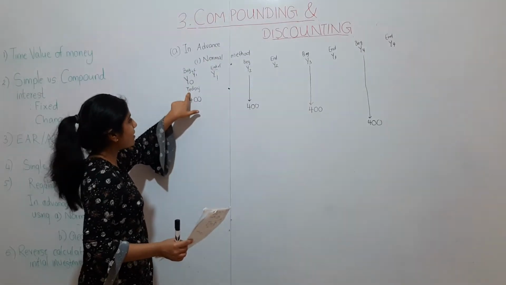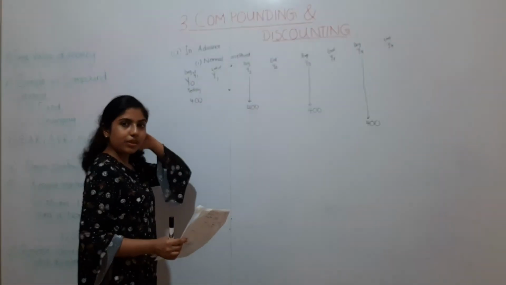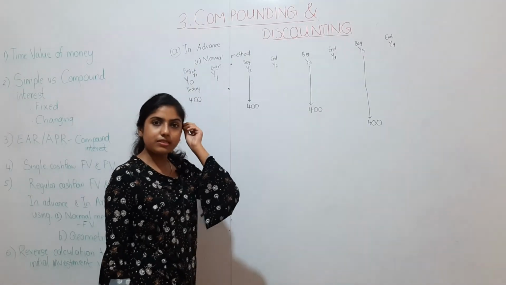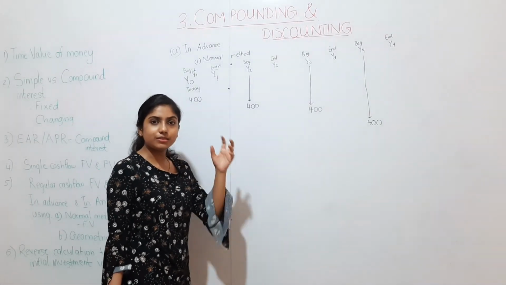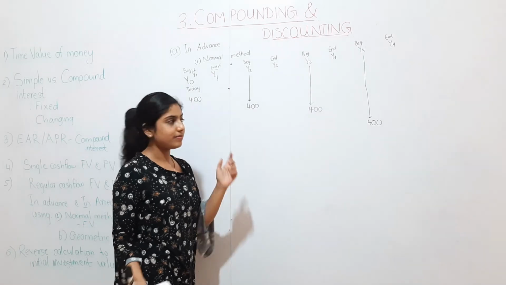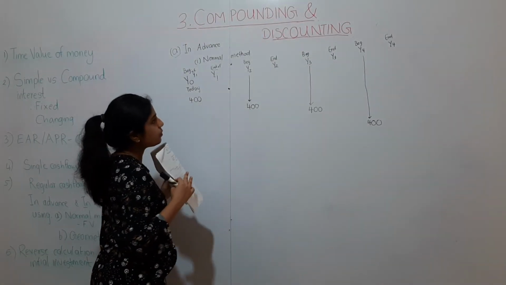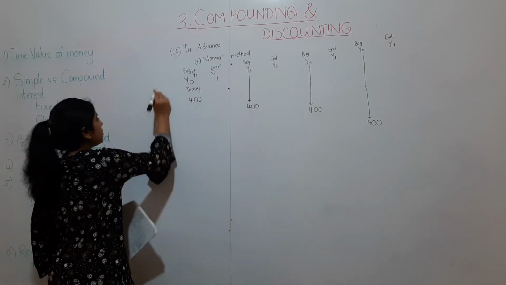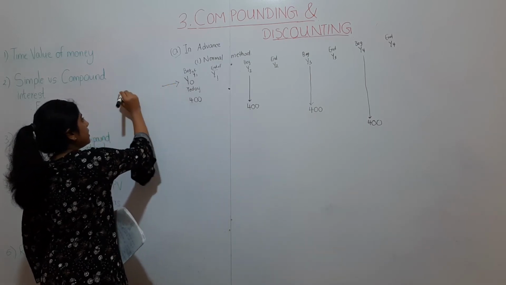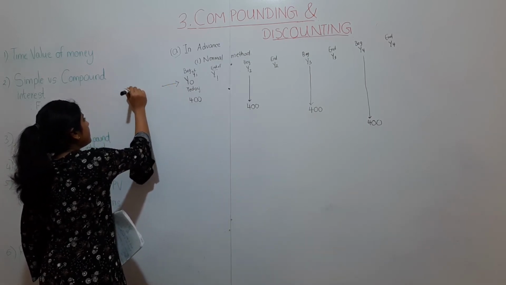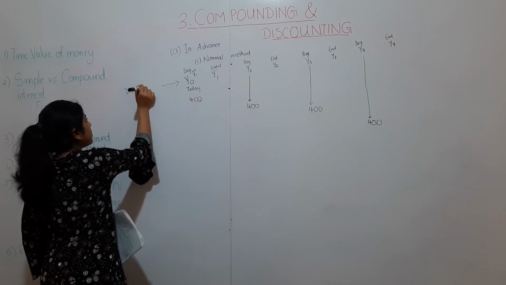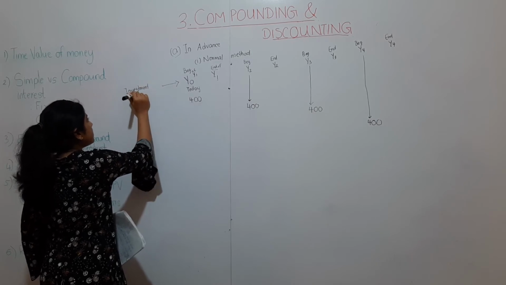So without saying that, they said today. But when they say today, you must be able to catch that this is beginning of year 1. Okay. Now how to find? Now we know, therefore from this we can conclude that investment period is 4 years.